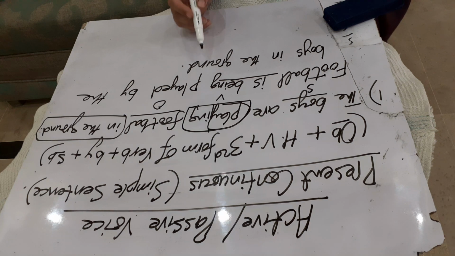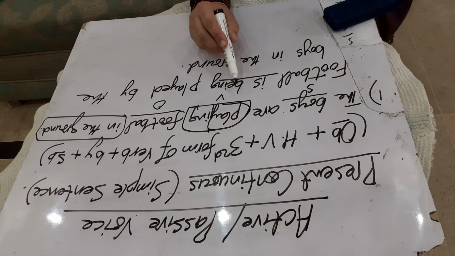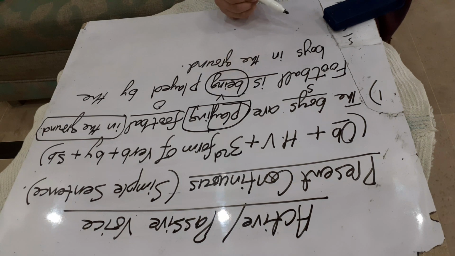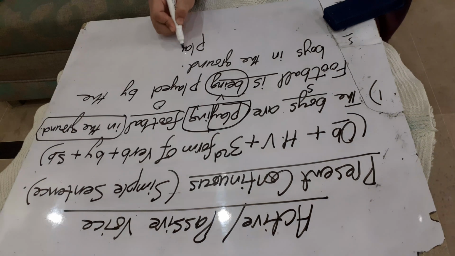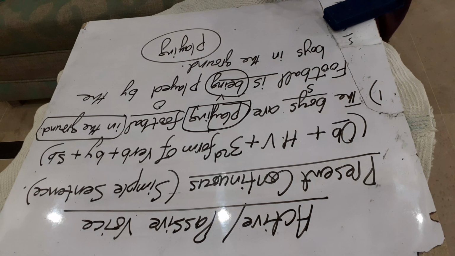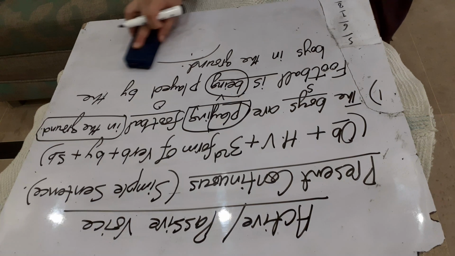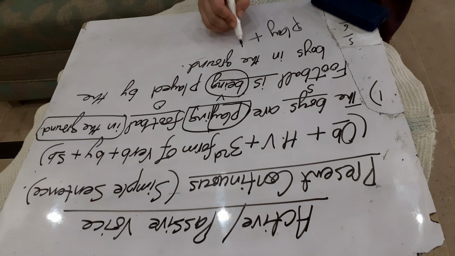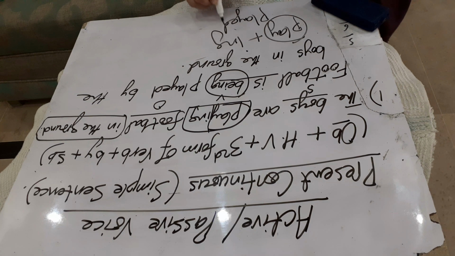Now students, note one thing. Why have we used the word being? In active voice, the verb that is used is playing. The main verb is play. Play will be converted into played, the third form of verb.